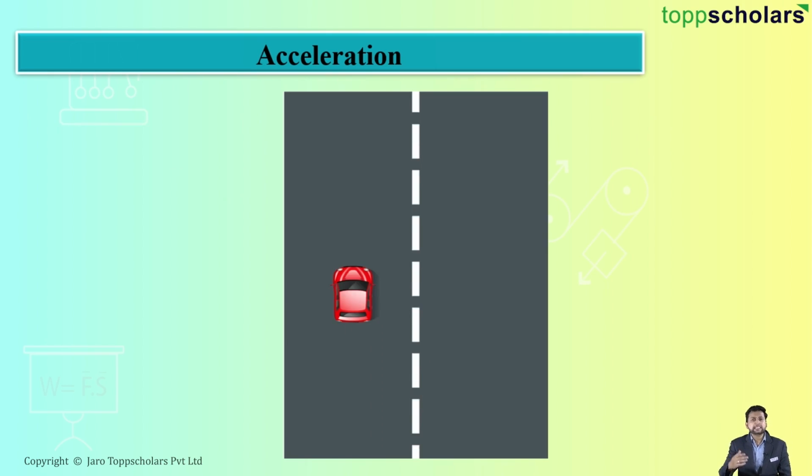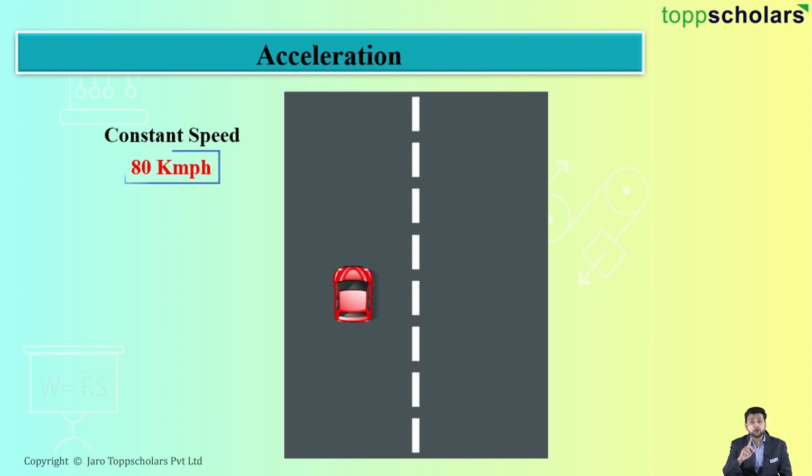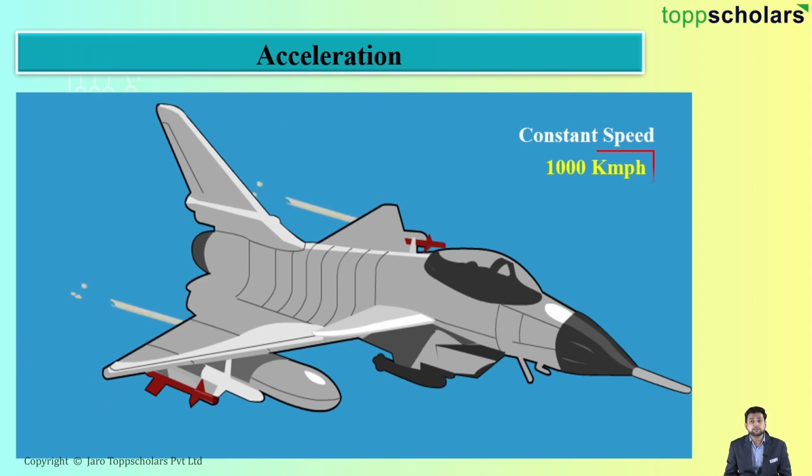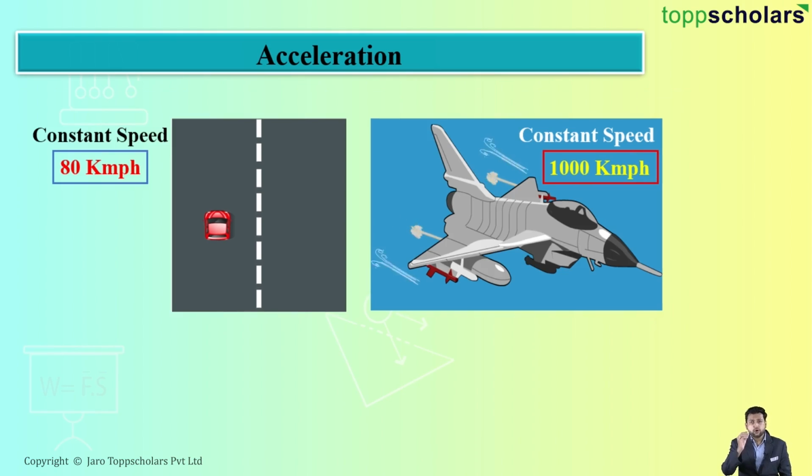Okay. Now let's see an example. Suppose a car is moving with a constant speed of 80 kilometers per hour. Another example, suppose a plane is flying with a constant speed of 1000 kilometers per hour. So students, in these both examples, the car is moving with 80 kilometers per hour and the plane is moving with a speed of 1000 kilometers per hour.